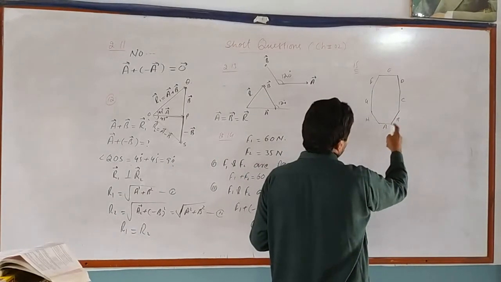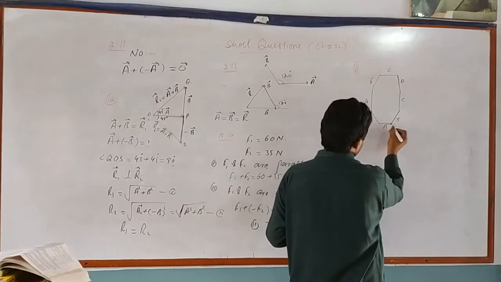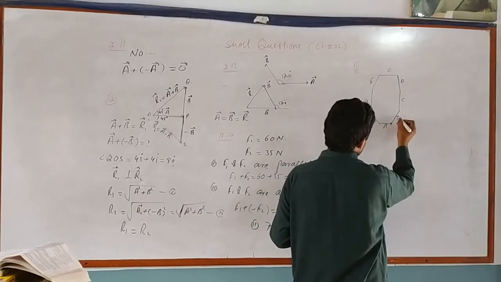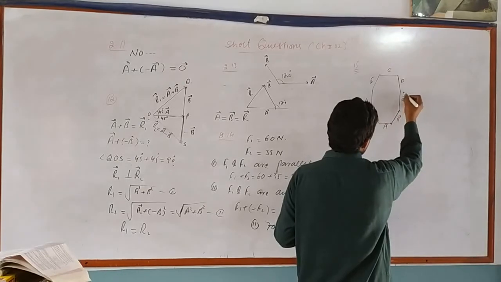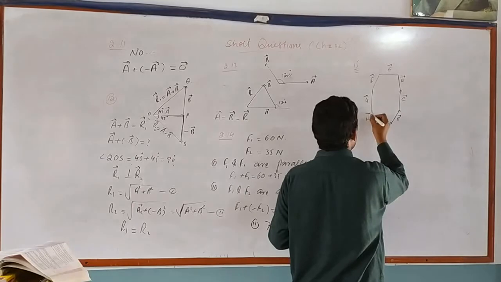The 8 sides are represented by vectors. This side is a vector, this is also a vector, this is also a vector D, vector E, vector F, vector G.